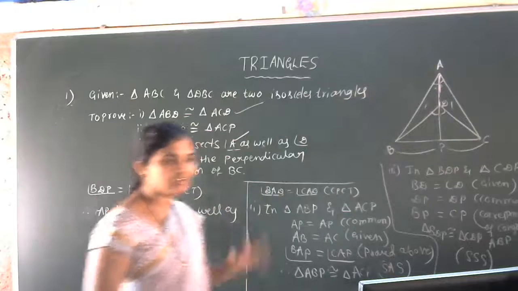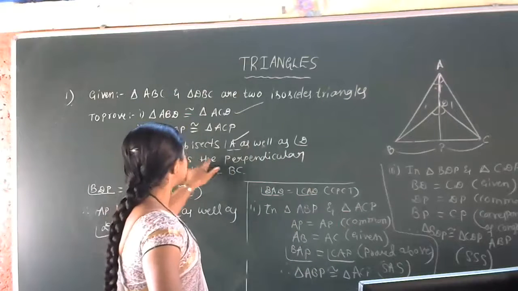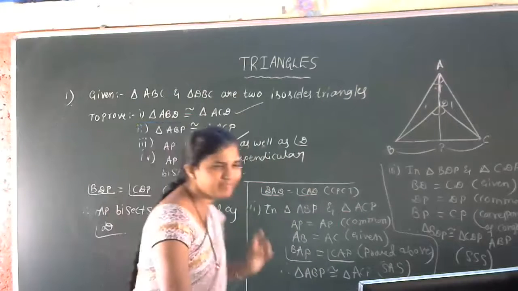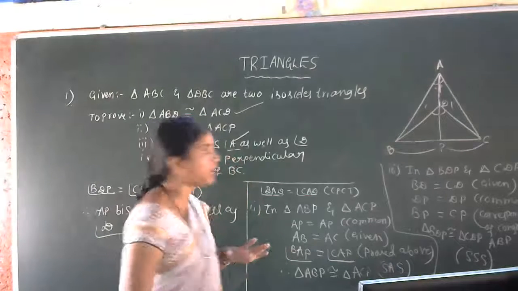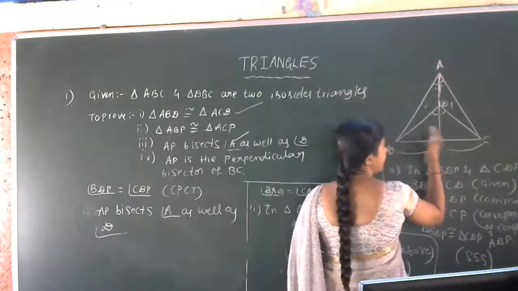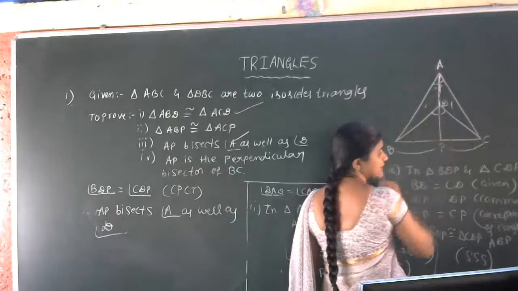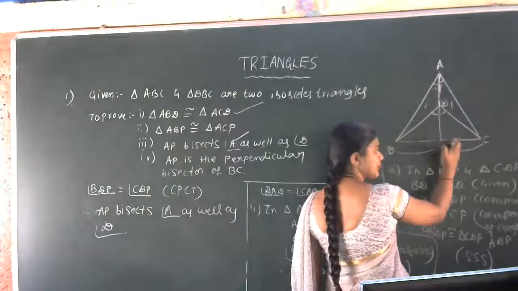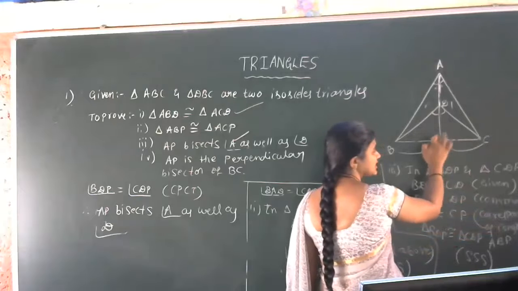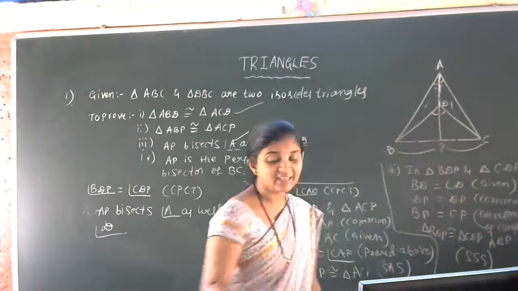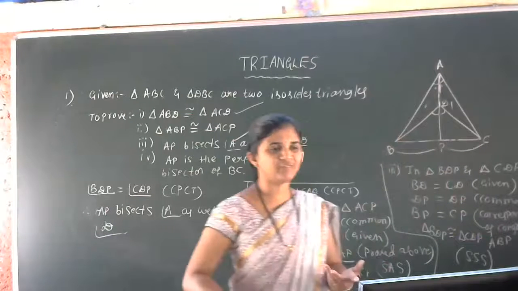Is that clear now? Third part over. Now the fourth one. AP is the perpendicular bisector of BC. This is again simple. Already congruency is done, because this AP is the perpendicular bisector. First we have to know that these two angles are equal, and that BP is equal to CP. Already we got the result. What we have to show here is just that this angle is 90 degrees, like in the example problem we did now using the linear pair concept. So that one we have to repeat here.